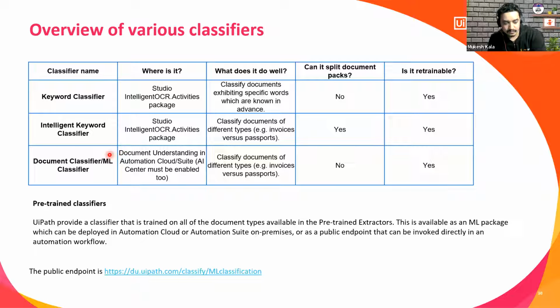Also, predefined classifiers are available with an ML package. So UiPath also gives you some pre-trained classifiers. This is the public endpoint, du.uipath.com classify/ML classification. You can use this; it is available as an endpoint. You use it in your automation, and you would also be able to use your own classifier.